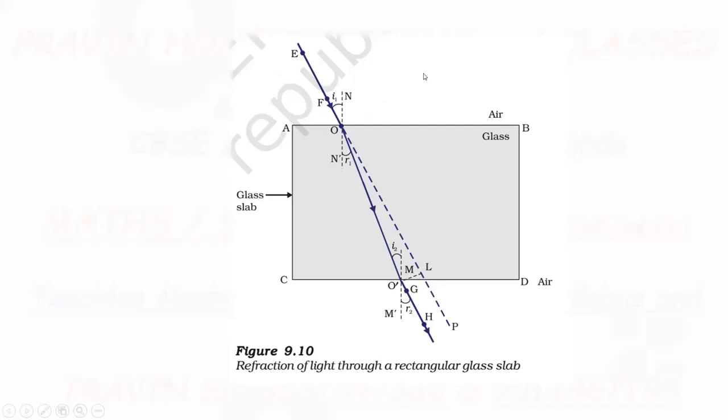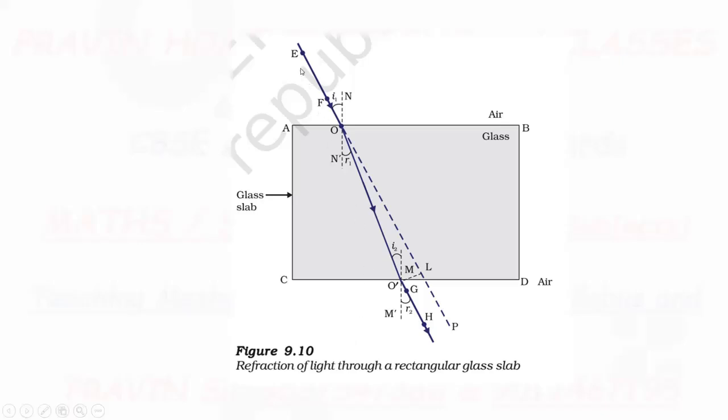Now this medium is the air medium, this medium is the glass medium. This ray EO is the incident ray. Ray OO dash is the refracted ray. Ray O dash H is the emergent ray.